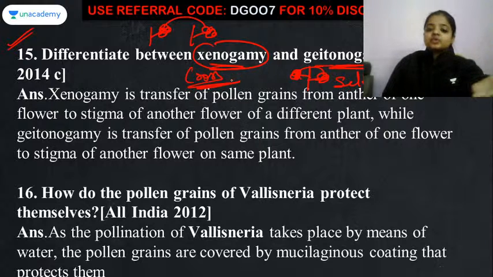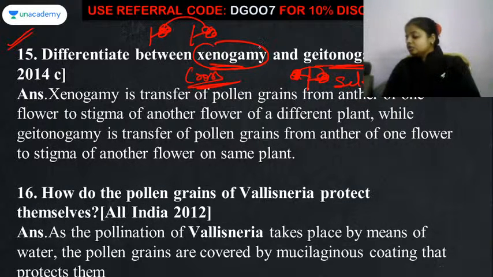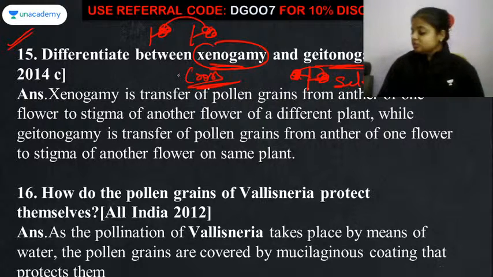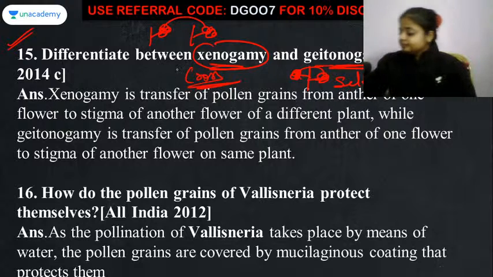क्यों हमने उसको क्रॉस पॉलिनेशन बोला? बिकॉज प्लांट्स आर दी डिफरेंट where the process of pollination is taking place, that is transfer of pollen from the anther to the stigma. Okay, ma'am, I liked your video, just I am proud. Okay, that's good. So doubt between the xenogamy and geitonogamy is clear. It is also one of the repeatedly asked question.